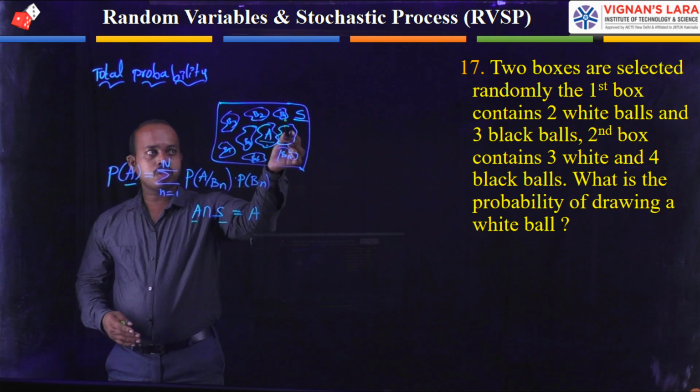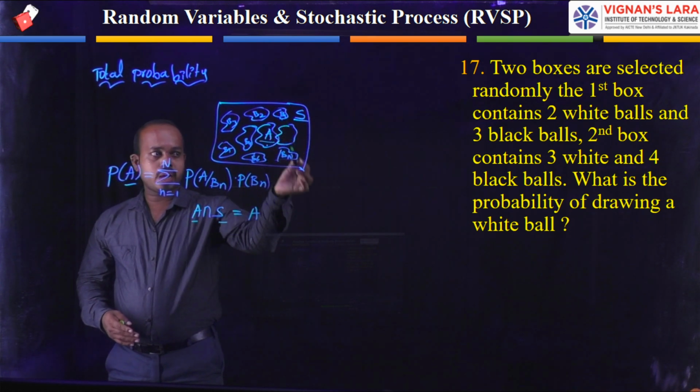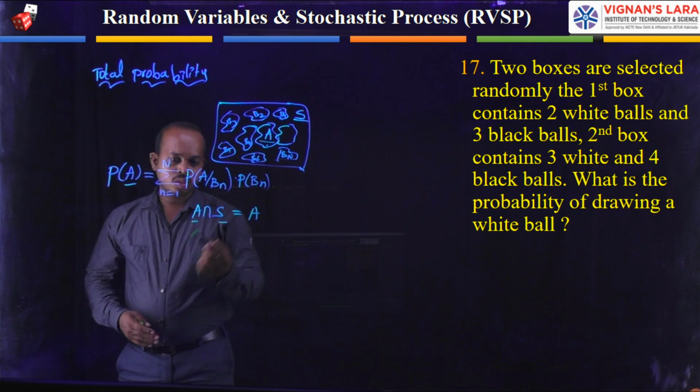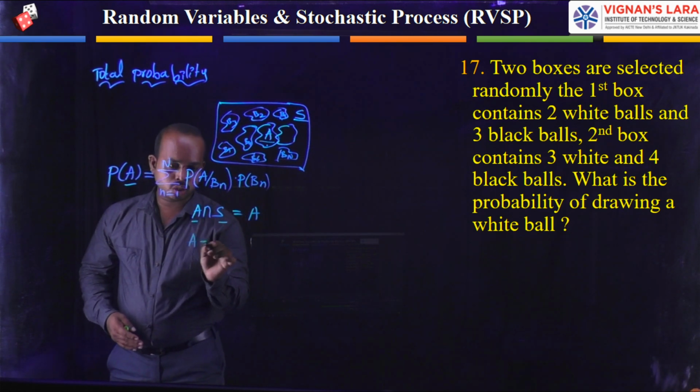Now we can represent S by the collection of the B elements, B1 to Bn. I am just replacing the S position.